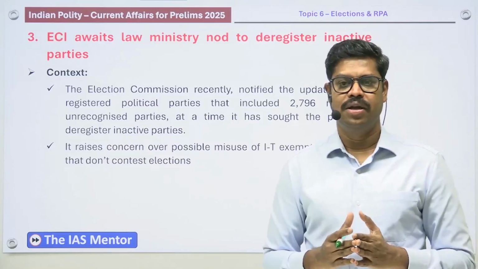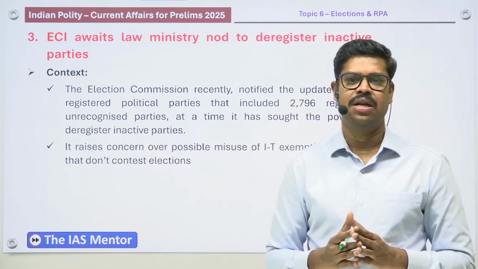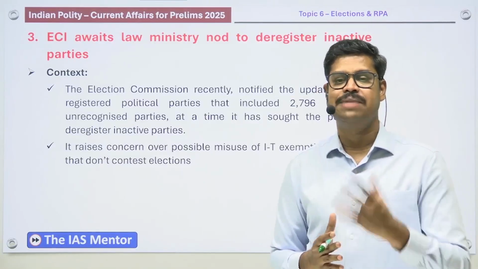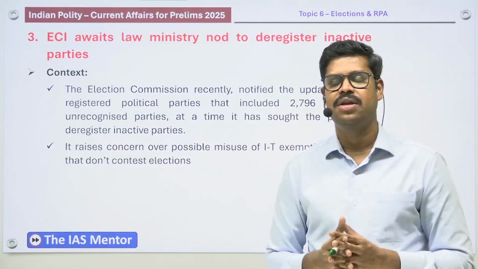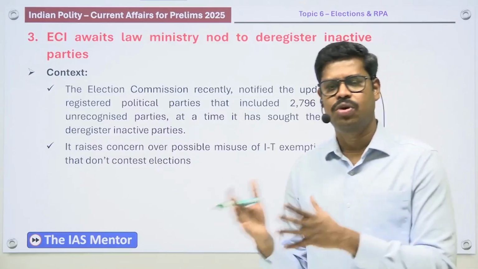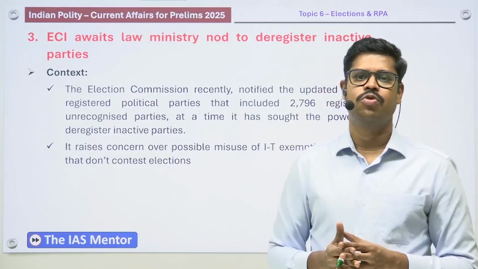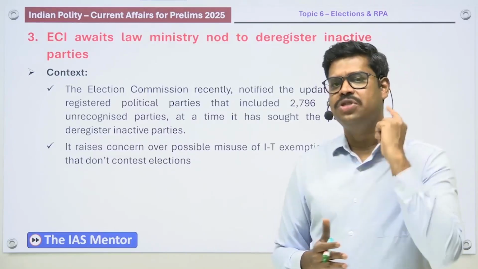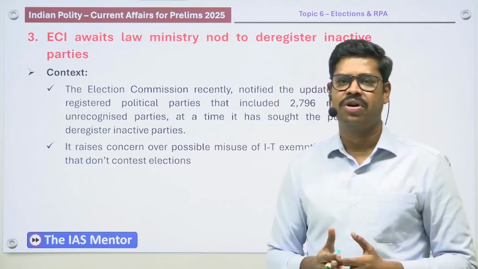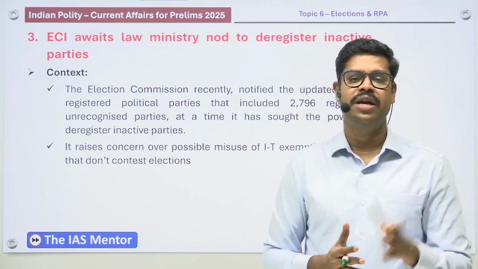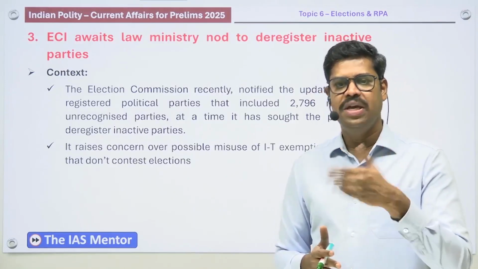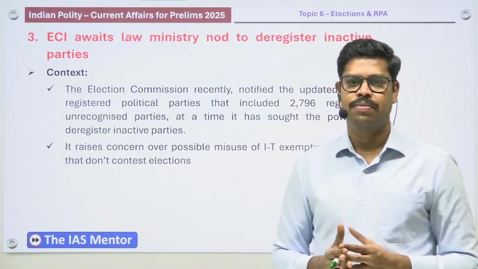a political party, they get a lot of benefits under a number of laws. One such important benefit is that they are exempted from income tax as per the Income Tax Act. Certain income tax benefits are given. That is the benefit given to political parties. The Election Commission is of the opinion that many parties register just to get these benefits rather than with an intention of fighting elections in an electoral democracy. Therefore, they should also be given the power to deregister political parties.